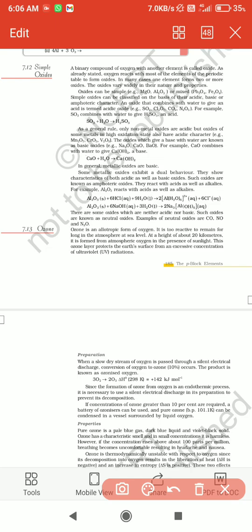Yesterday we saw the preparation methods and properties of dioxygen, and today we are going to see simple oxides and the preparation methods and properties of ozone. Let us see simple oxides. What is meant by simple oxides?